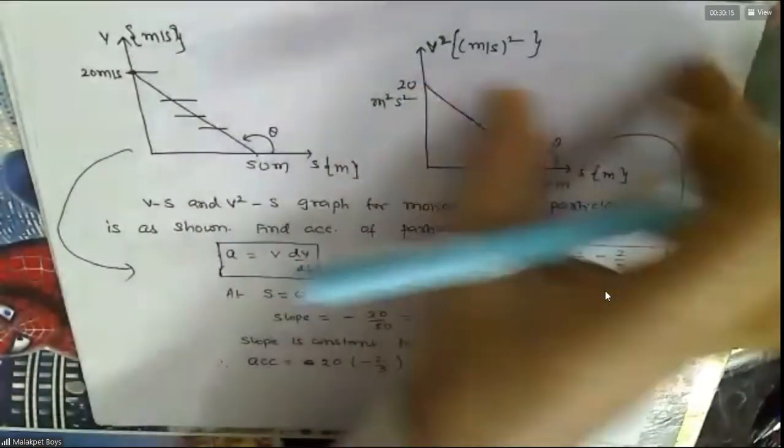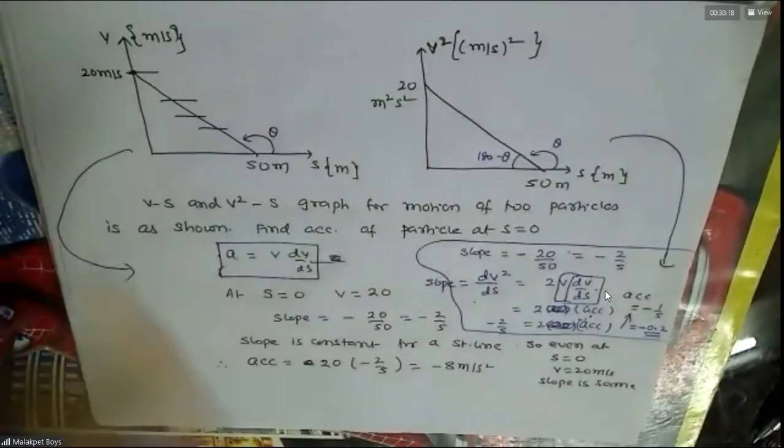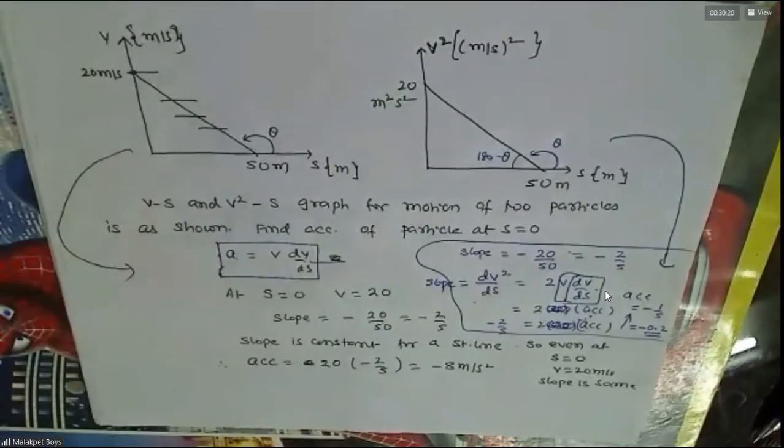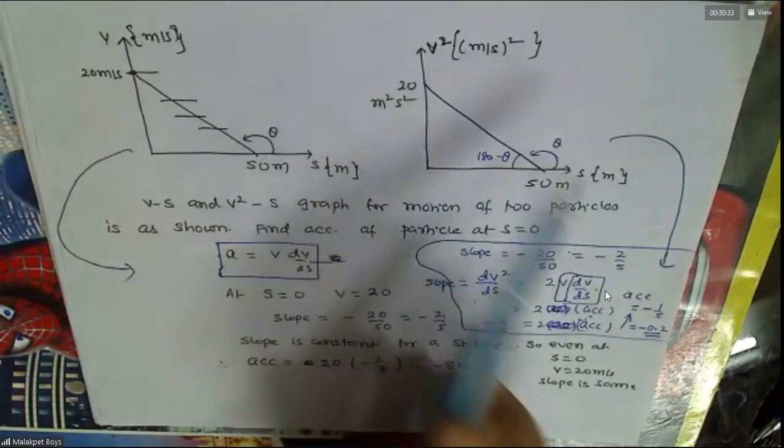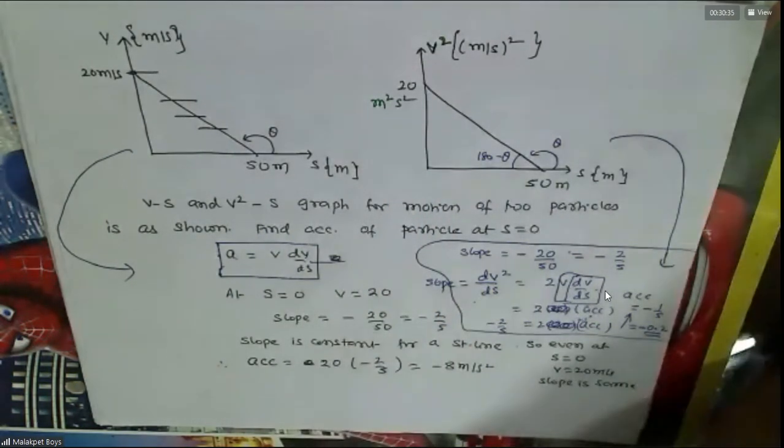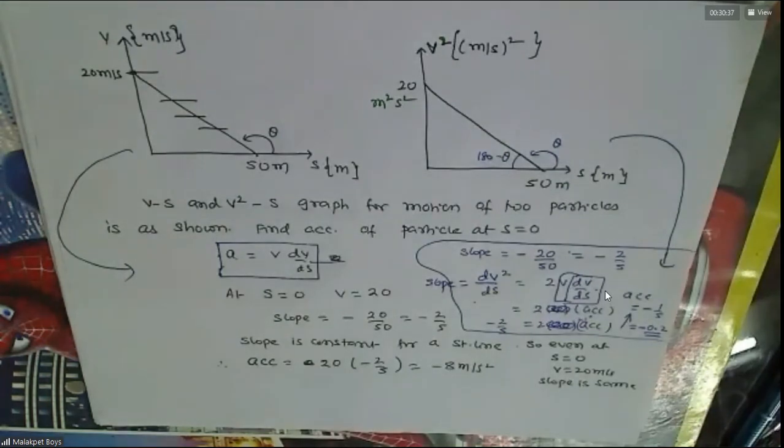This is one problem, this is another problem. Sometimes he'll give a v-s graph, sometimes he'll give a v squared versus s graph. So our aim is how to find acceleration if a v-s graph is given, and how to find acceleration if a v squared versus s graph is given.